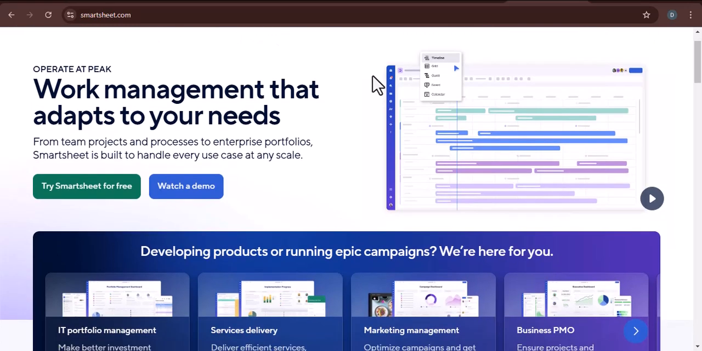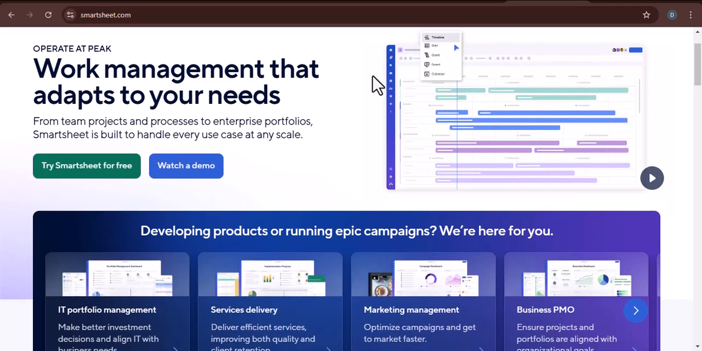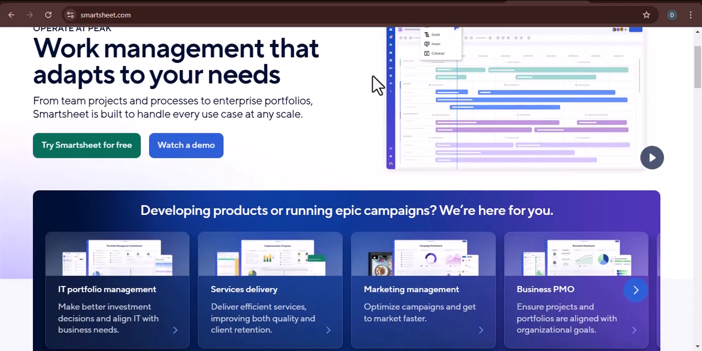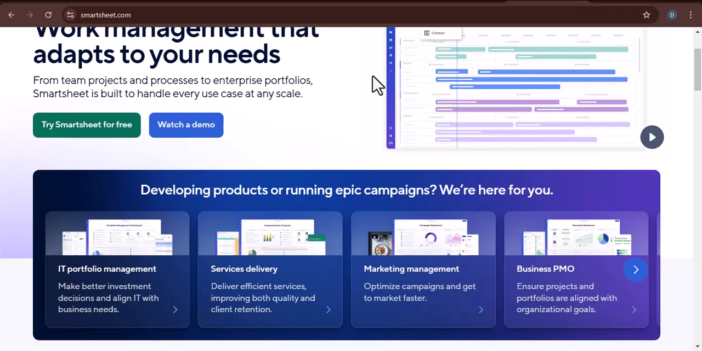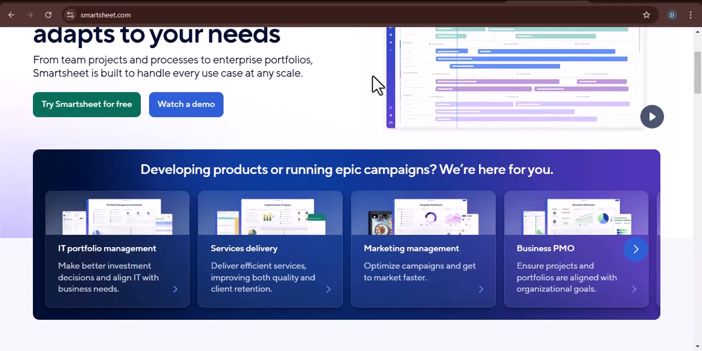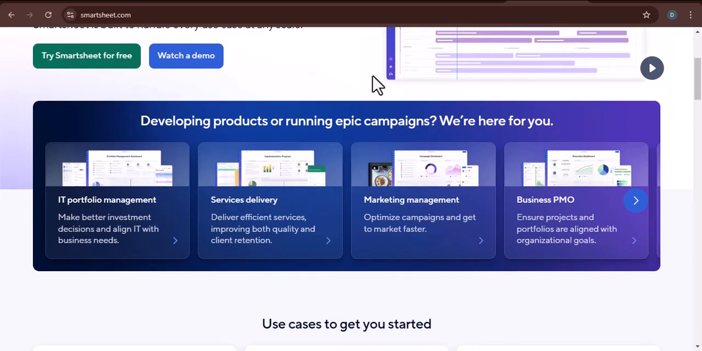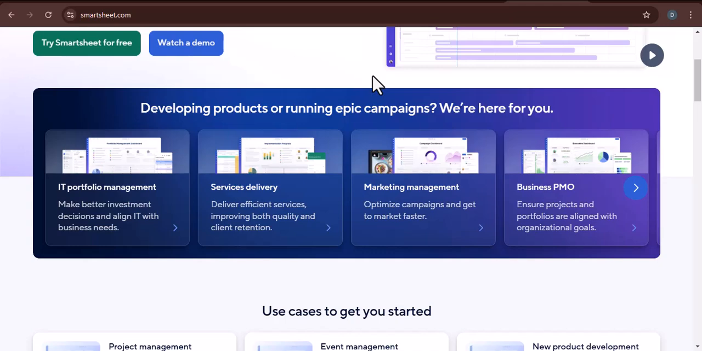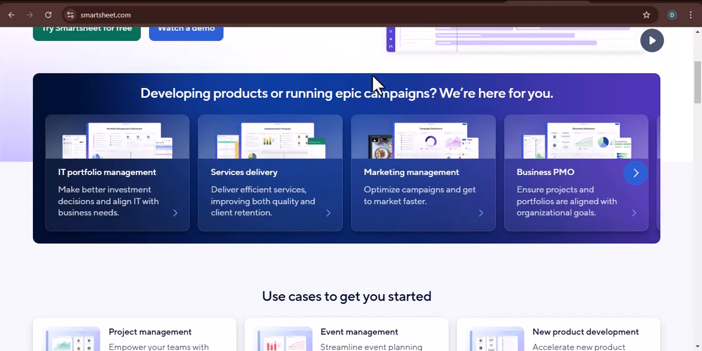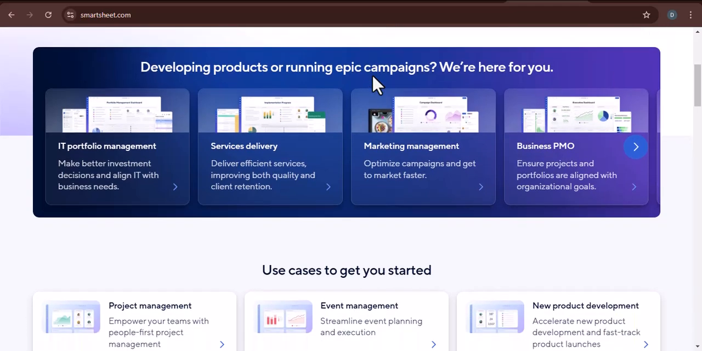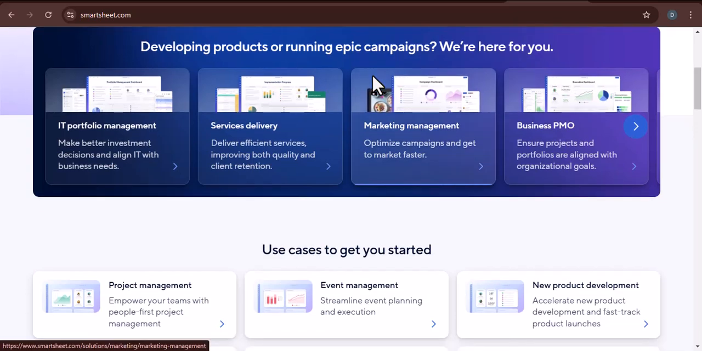Today I'm going to be talking about Smartsheet, a popular project management tool. I've been using Smartsheet for a while now, and I've found it to be a really powerful tool for managing projects of all sizes. But I've also heard a lot of people ask if Smartsheet is like Microsoft Teams. So, in this video I'm going to answer that question for you. I'll also take a look at some of the other key differences between Smartsheet and Teams.